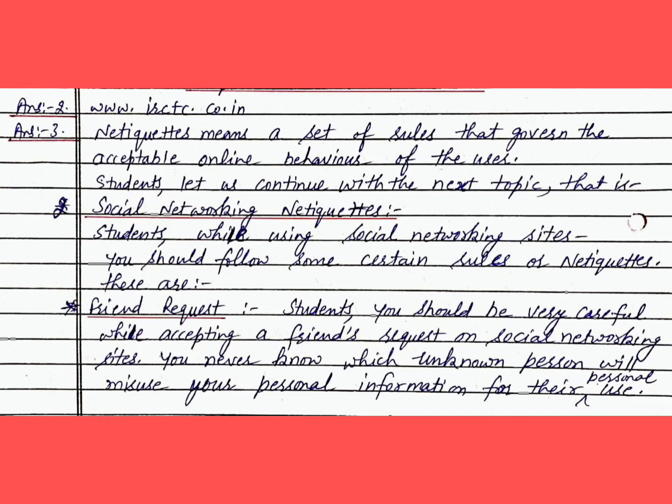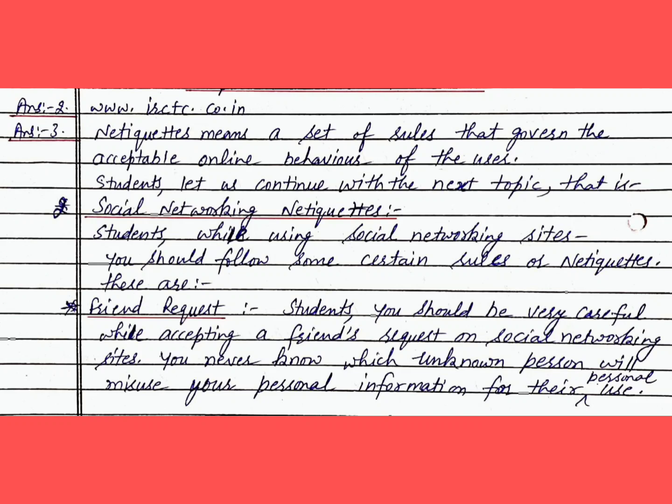Students, let us continue with the next topic, that is social networking netiquettes. Students, while using social networking sites, you should follow some certain rules or netiquettes. These are: friend request. Children, you should be very careful while accepting a friend's request on social networking sites.